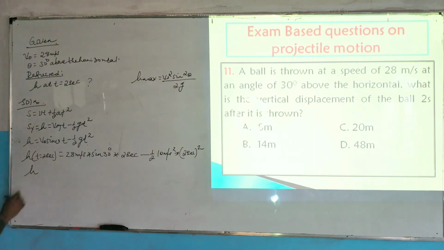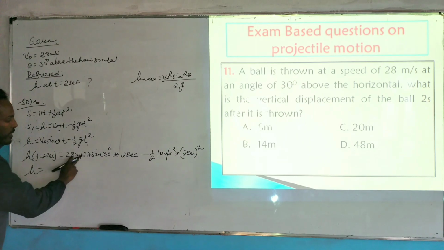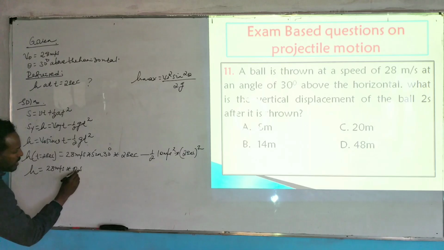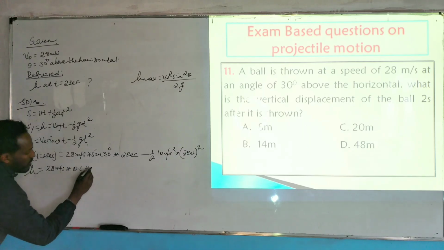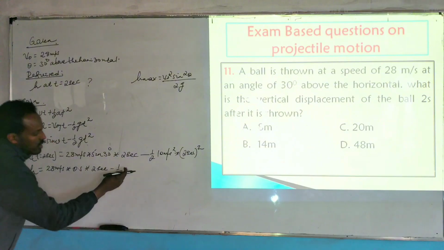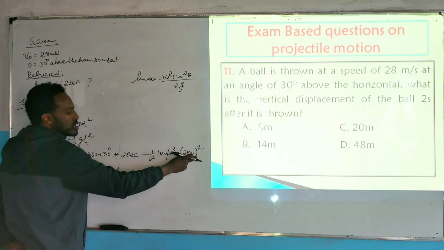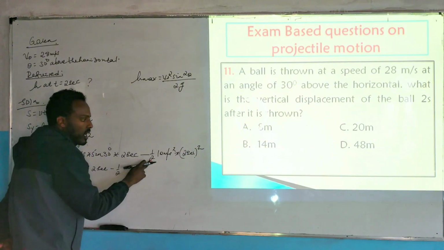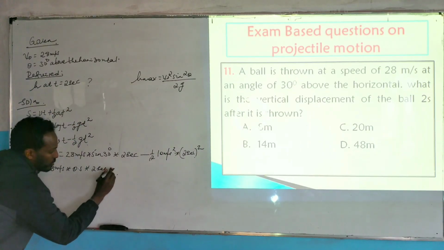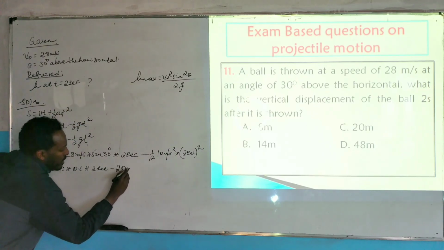So vertical displacement of the ball at t is equals to 2 seconds, h is equals to 28 meter per second multiplied by 0.5 multiplied by 2 seconds minus 1 over 2 times 10 times 2 square, which is 4 divided by 2, 2 ይመጣል። በ10 ስታባዙት 20 ይመጣል ማለት ነው, which is 20 meter.